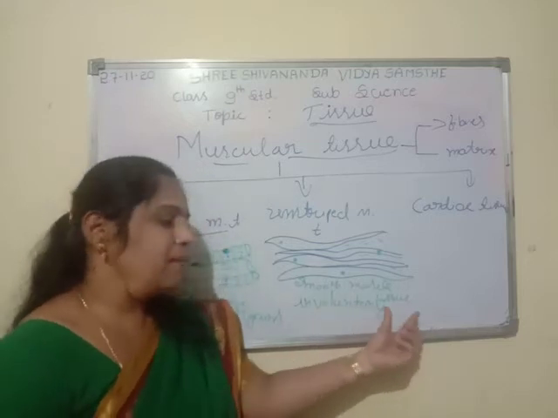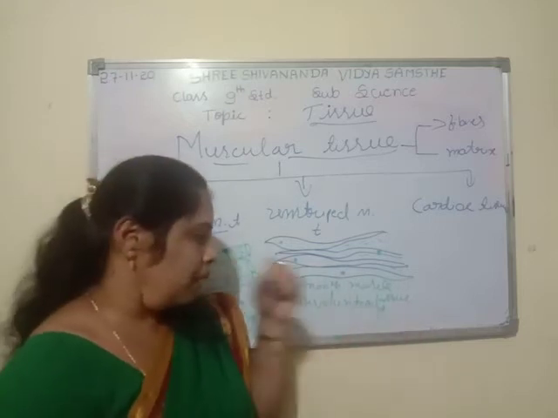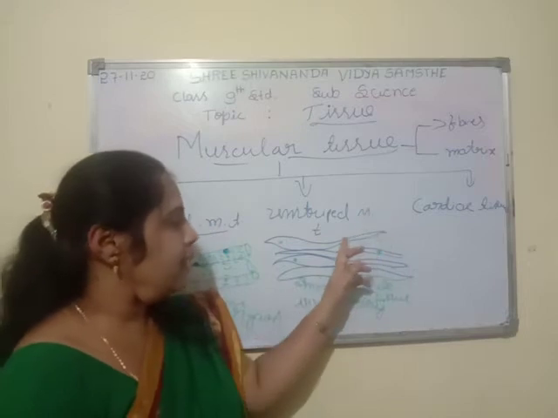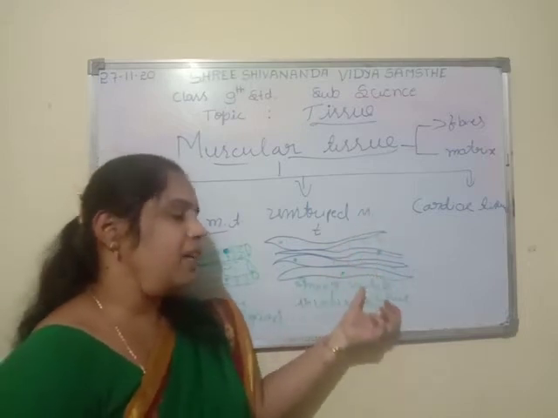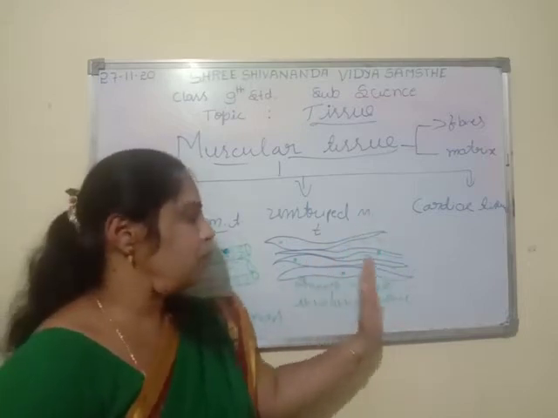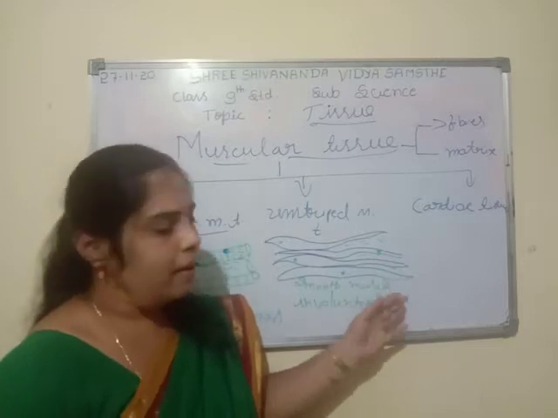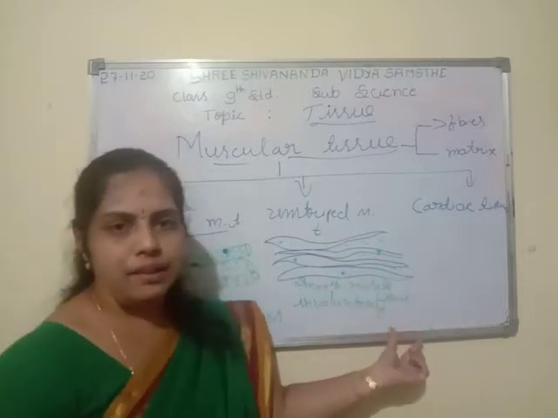Involuntary muscle tissues are made up of fibers and a matrix. They are all arranged like this. So these are smooth muscle fibers. But where do you find these involuntary muscle tissues?